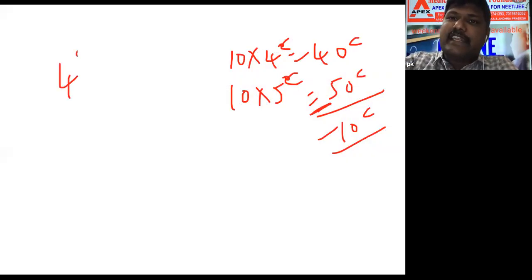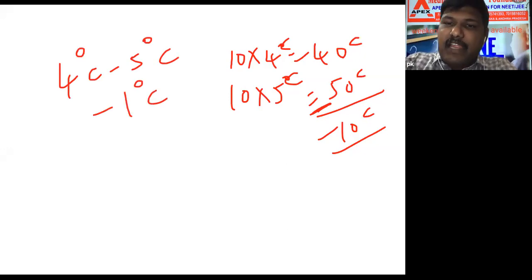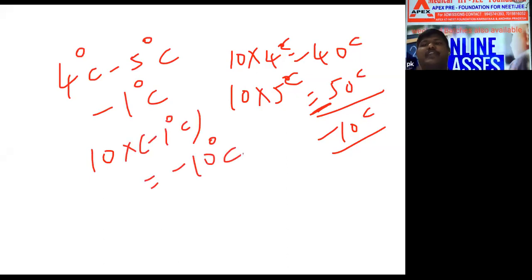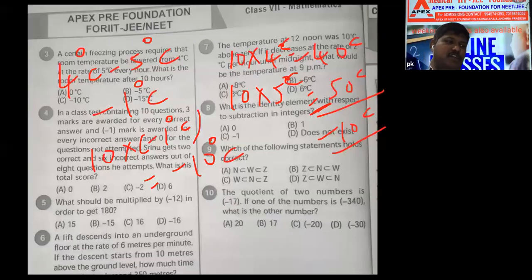You can do it in this process, or actually 4 degrees centigrade is there. Every time it is decreasing 5 degrees centigrade. 4 minus 5 is minus 1 degree centigrade. For 10 hours, 10 into minus 1 degree centigrade. Total how much? Minus 10 degrees centigrade. You can do it like that also. You can do it both ways. Which option, everyone?